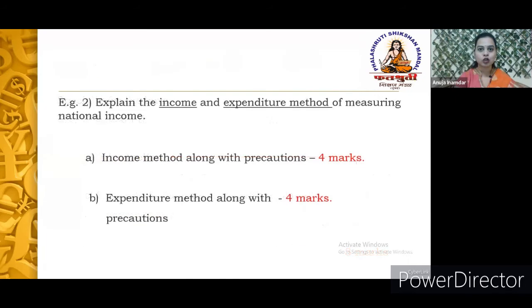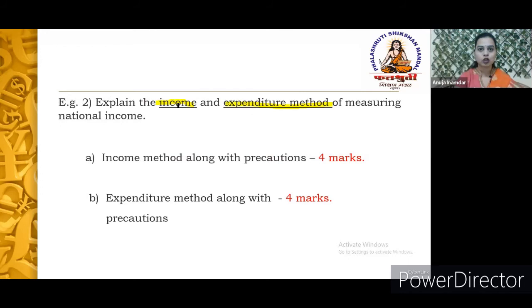Many times, 2 different kinds of questions are clubbed together in question number 6. The second example is: explain the income and expenditure method for measuring national income. So here you can observe that these are 2 different questions. In such a type of question, 4 marks are straightforwardly allotted for the income method, and 4 marks are allotted for the expenditure method.